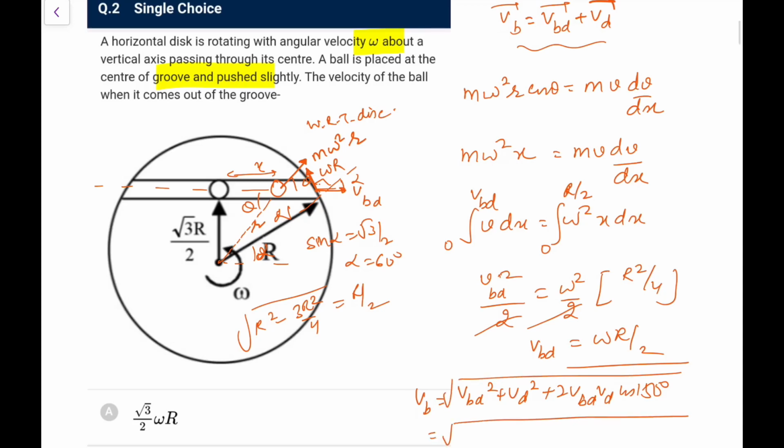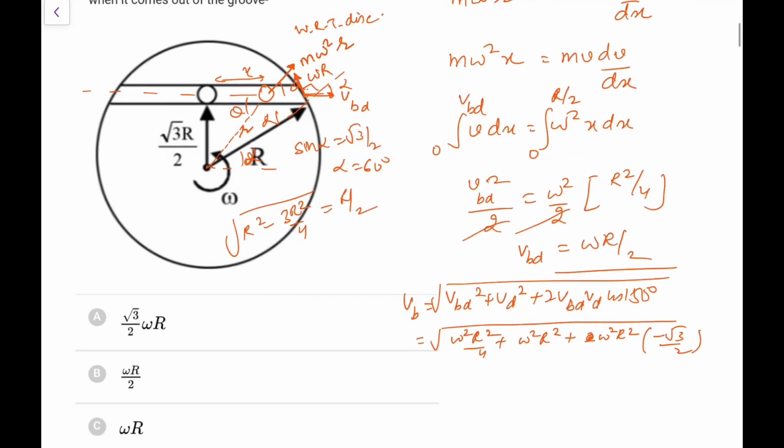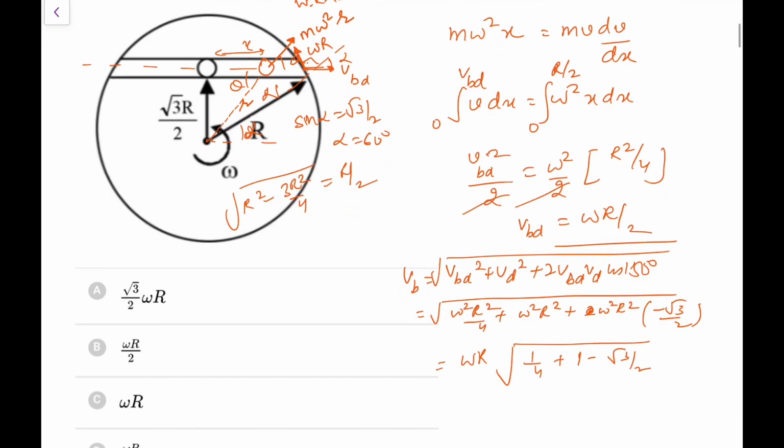So if you do this, what you are getting is omega squared r squared by 4 plus omega squared r squared plus 2, this would be omega squared r squared, because the 2 will cancel, so omega squared r squared, cos 150. Cos 150 is minus root 3 by 2. Okay, so what we are left with, omega r I can take as common. It is 150, yes, 60 is sin alpha, yes.